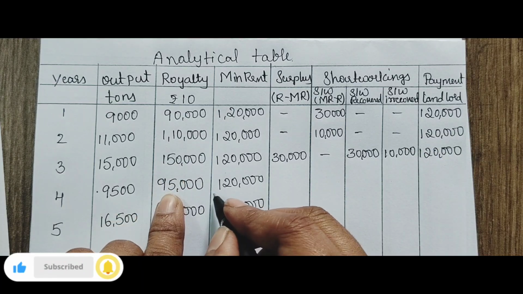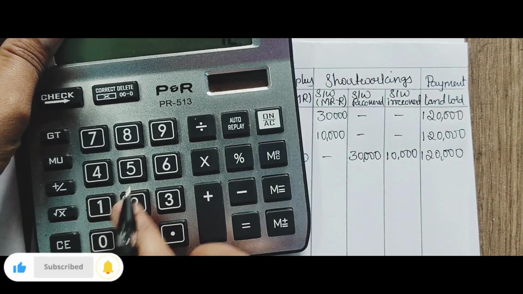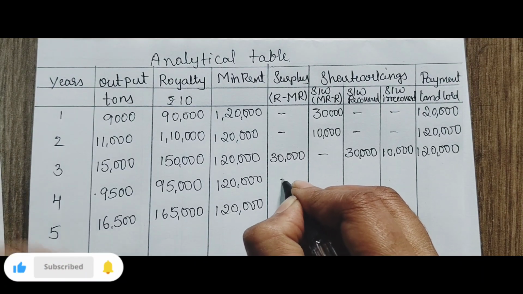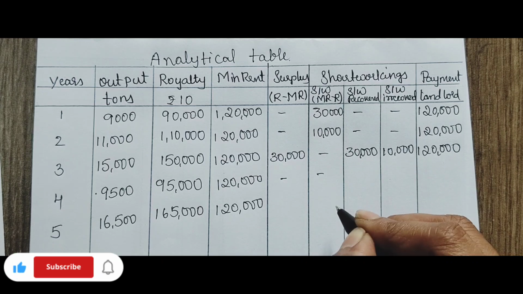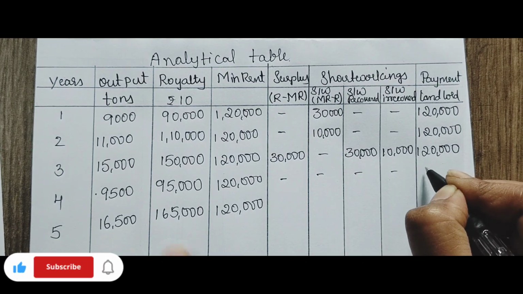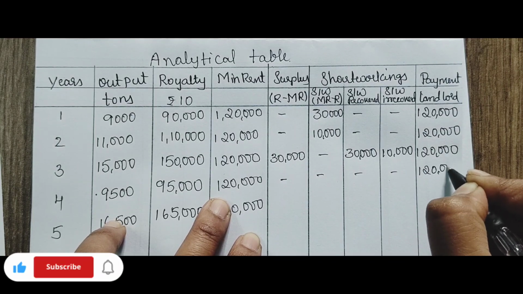Now 95,000 against 1 lakh 20,000. 1 lakh 20 minus 95, you have 25,000 short working. You are not recording it because you won't be able to recover it, so we are not showing it. What is the amount you are paying to the landlord? 1 lakh 20,000.